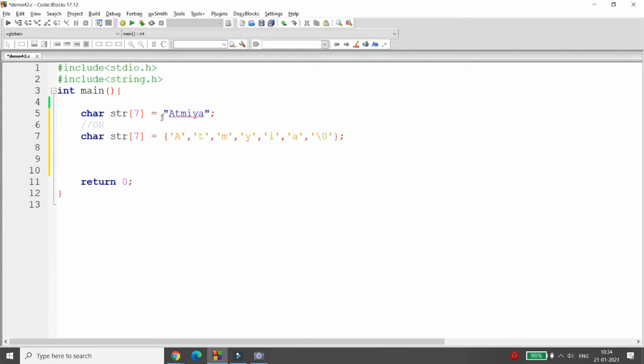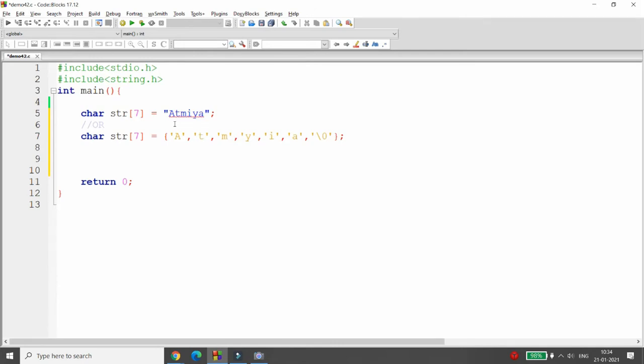But remember student, whenever you write the string in double quotes, it is represented as the character array. If you want to write an individual character, then you can write it in a single quotation mark. So here, both these strings are same. Now, whenever a string is enclosed in the double quotation marks, C automatically creates an array of characters contained by the double quotes, and it will be terminated by the \0.